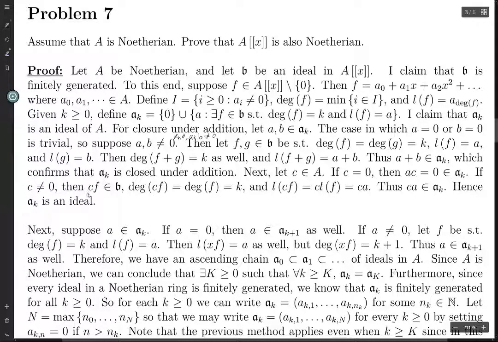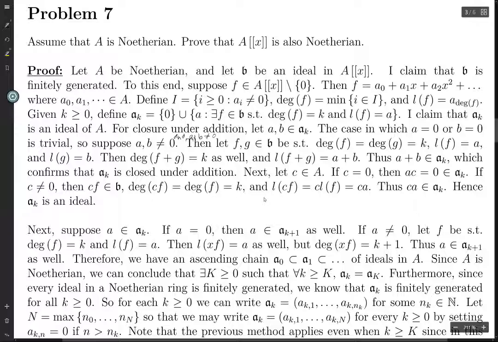If c is non-zero, then since B is an ideal in the formal power series, and the constant polynomial c is an element of the formal power series, because a1 equals a2 equals all the way up to 0, and a0 is just equal to c. The degree of c times f: c doesn't change the degree of f at all, so it's going to be precisely the degree of f, which is k.